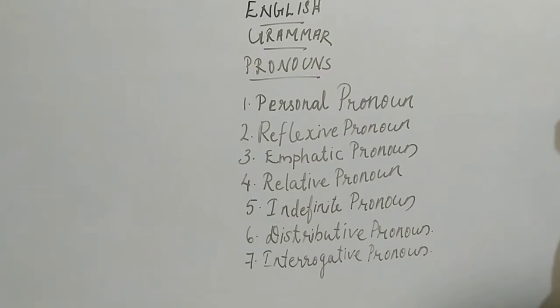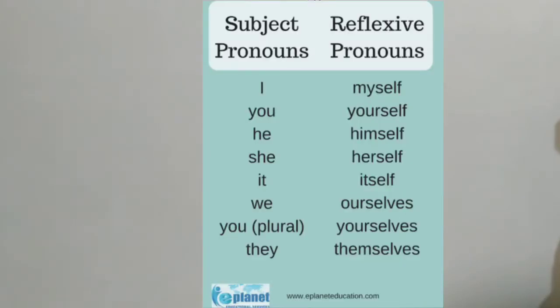Next we can go to reflexive pronoun. How we can make reflexive pronoun? Reflexive pronoun we can make by adding self or selves to these personal pronouns or subjective pronouns.